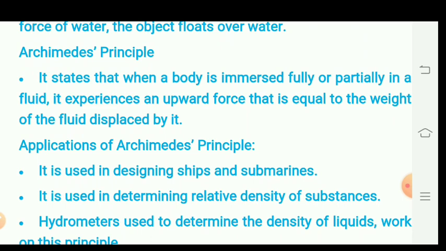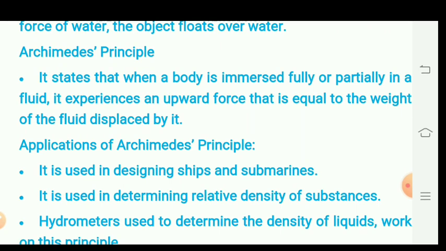What is the magnitude of the buoyant force experienced by a body which is placed in the liquid? Is it the same in all fluids for a given body? Do all bodies in a given fluid experience the same buoyant force? The answer to this question was stated by the scientist Archimedes.